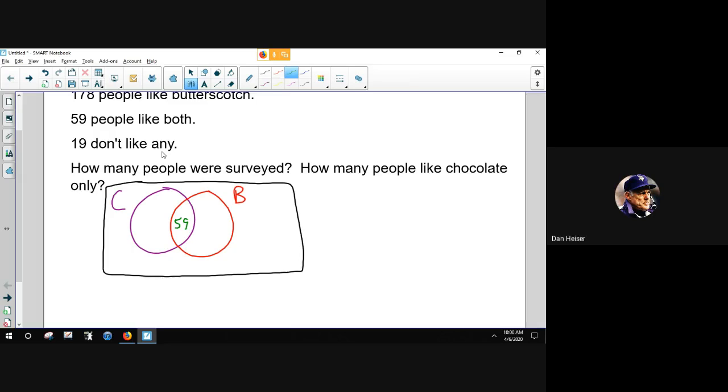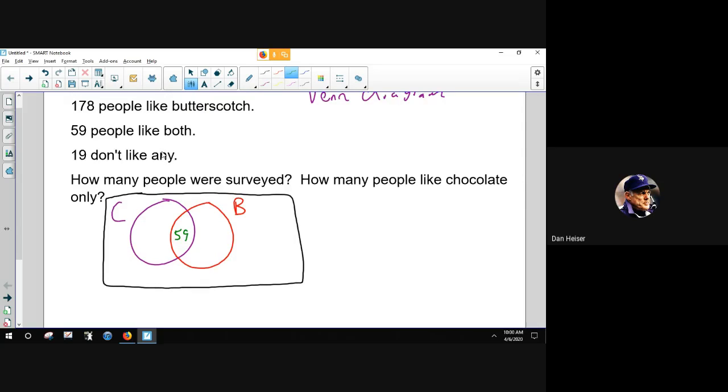Not sure how you could be in that group, but oh well. I'm obviously in the one that likes both, but to each his or her own. So 19 people will go there, and that's the purpose of the box, is to give these people a place to live. Since they can't be inside the circle, they're inside the box.